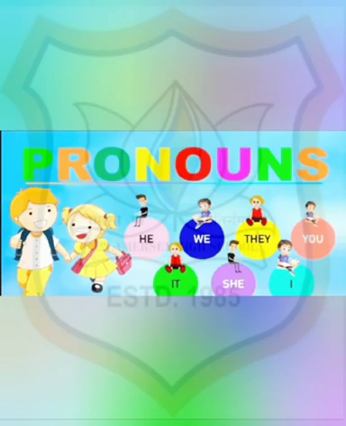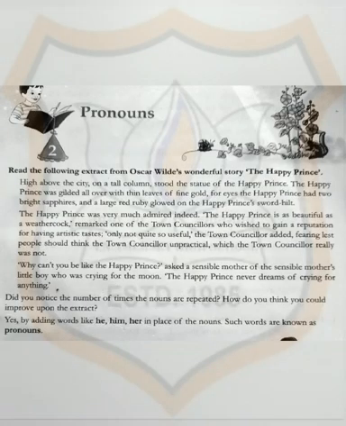Topic is pronouns. Children, read the following extract from Oscar Wilde's wonderful story The Happy Prince. After reading, did you notice the number of times the nouns are repeated? Means the words the happy prince, the happy prince, the happy prince are repeated many times. How do you think you could improve upon the extract? And how can you make it easier to read? Yes, by adding words like he, him, her in place of the nouns.